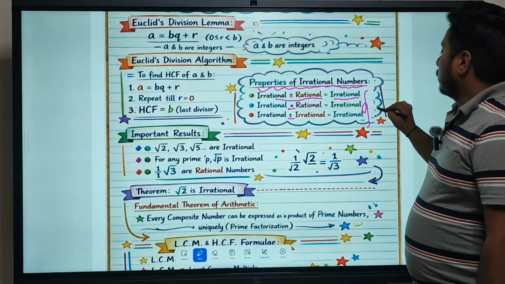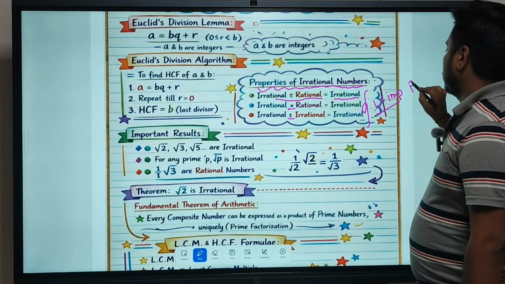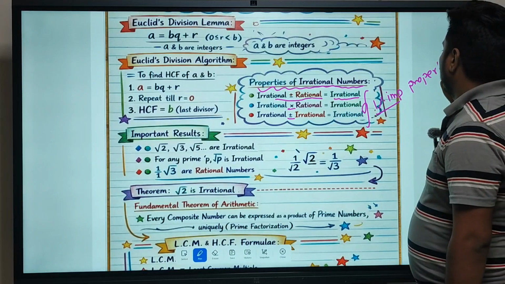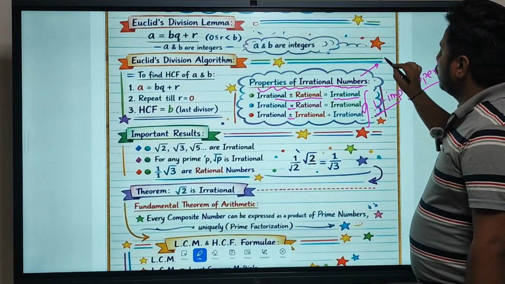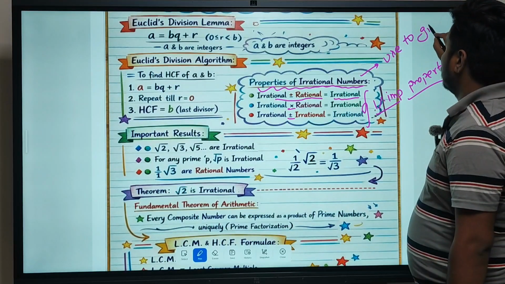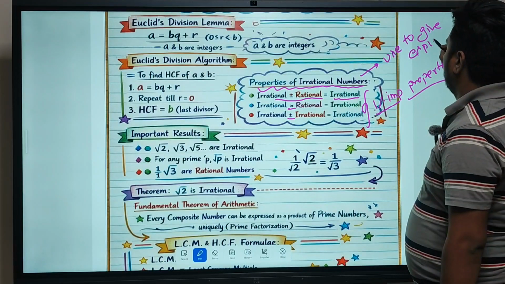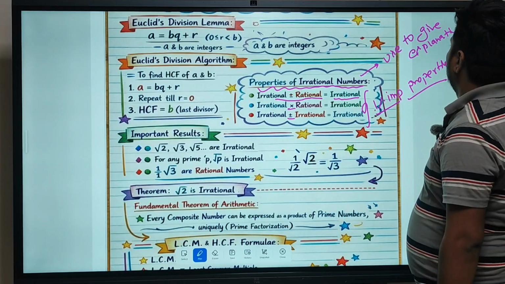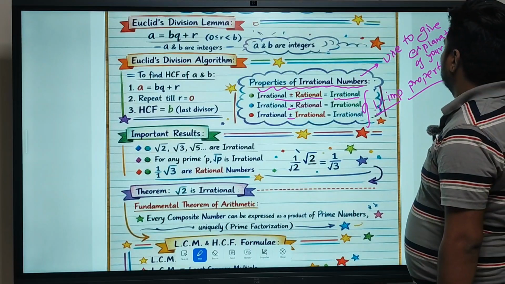So that is a very important property. These properties you just use to give an explanation of your answer.